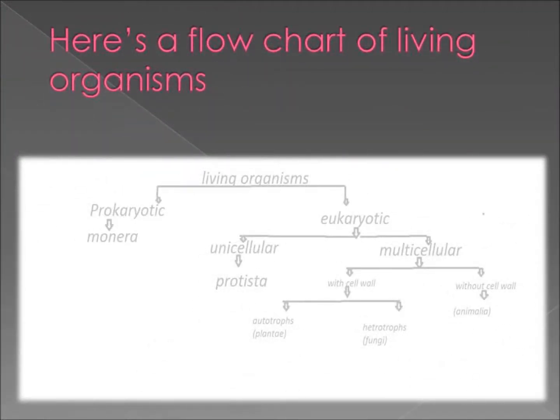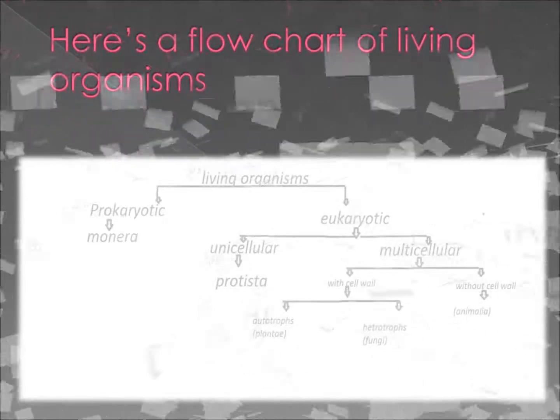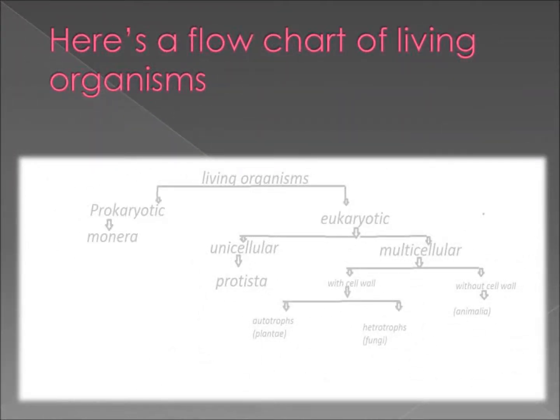Living organisms are prokaryotic and eukaryotic. In prokaryotic there is Monera. In eukaryotic there are unicellular and multicellular organisms. In unicellular there is Protista. In multicellular there are those with a cell wall and those without a cell wall. With a cell wall there are autotrophs, and without a cell wall there are Animalia.